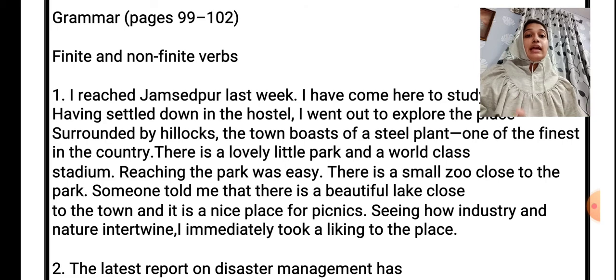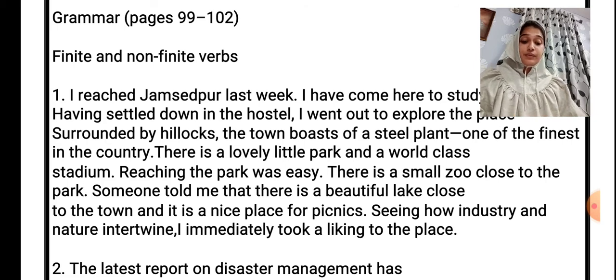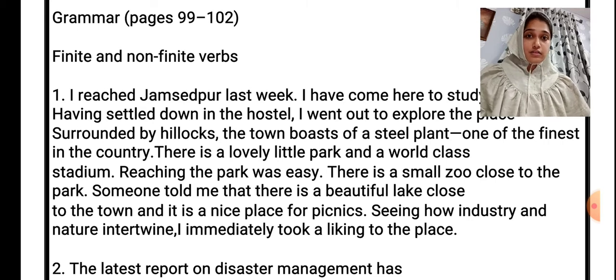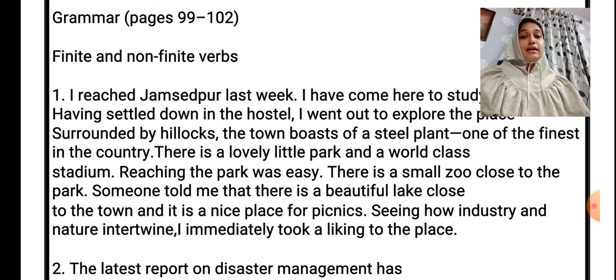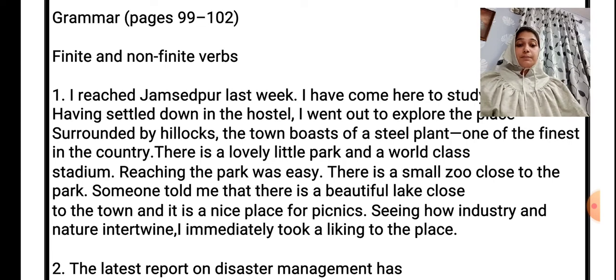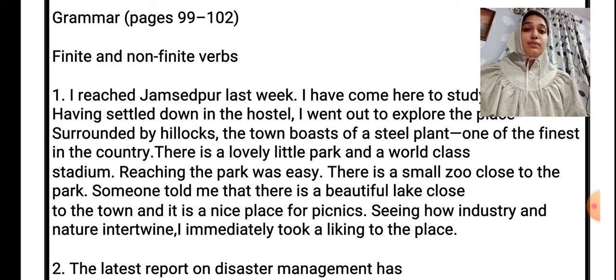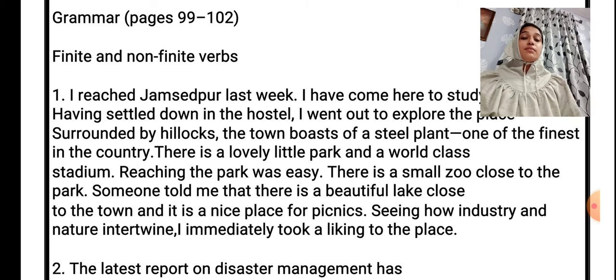Now what are finite and non-finite verbs? Correct? So verbs that agree with the subject in number and person and show tense are called finite verbs. We know what verbs are, that is, action words. They are called finite verbs when they agree with the subject. For example, it is given: people ran towards higher ground with friends and family. So people ran. Your ran is a verb, correct? So ran agrees with the subject people.